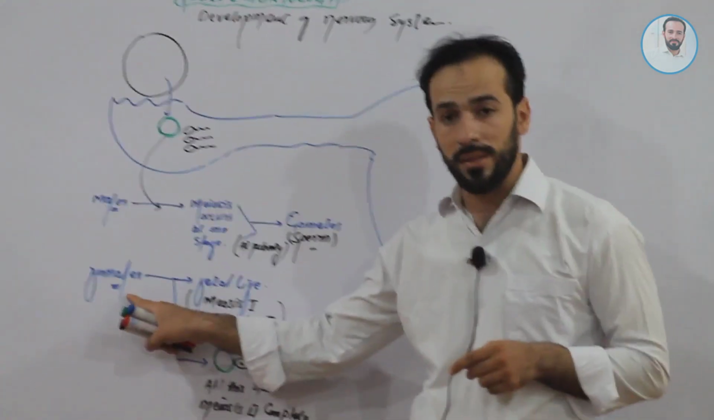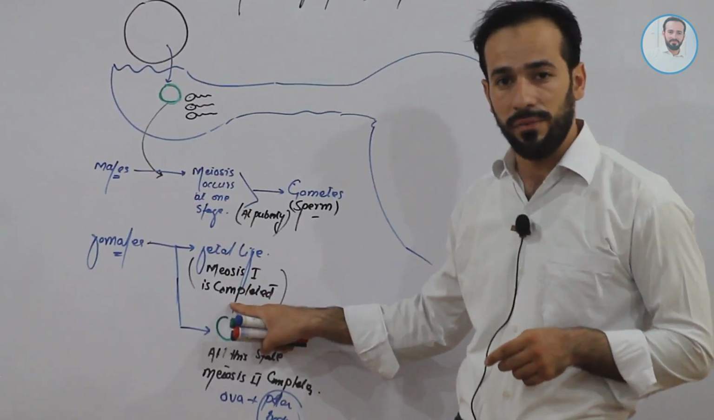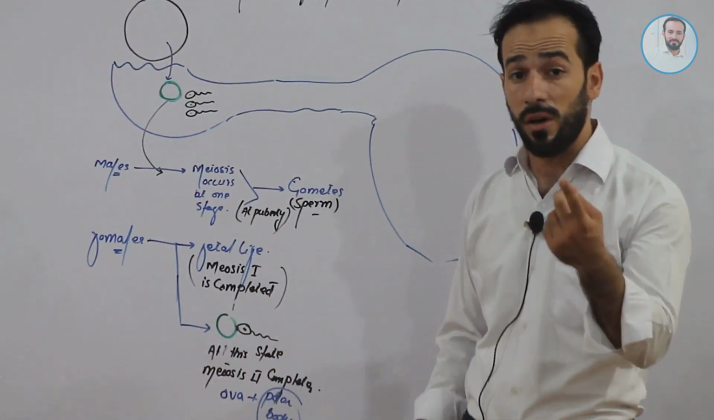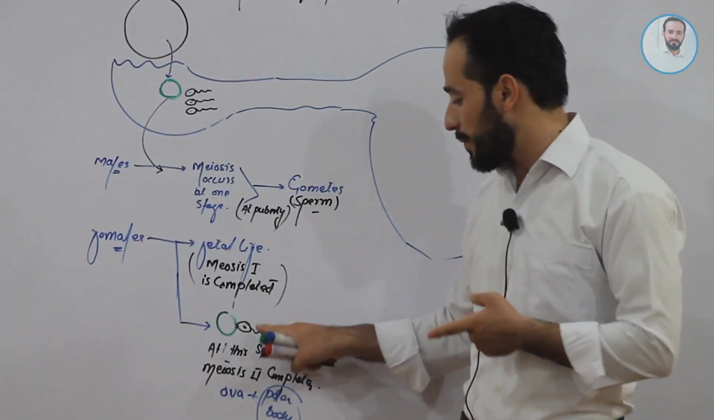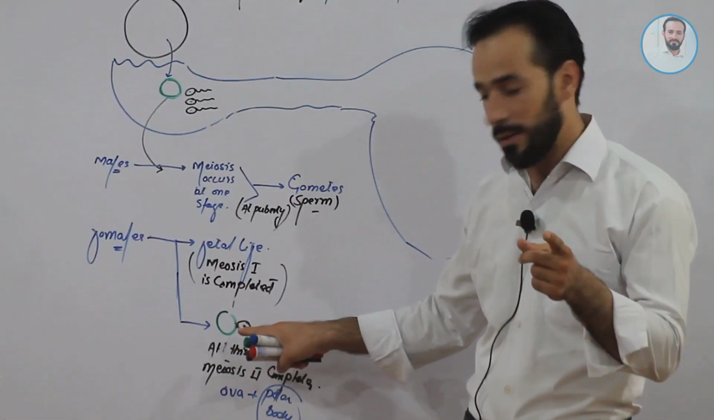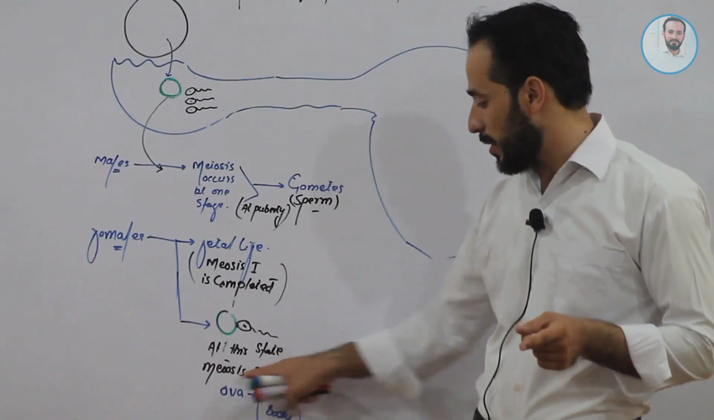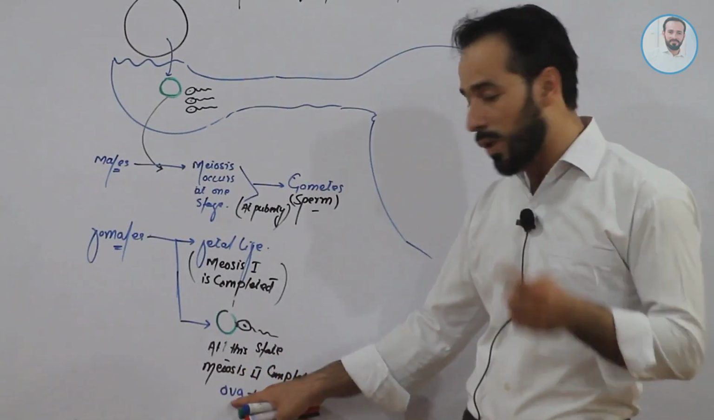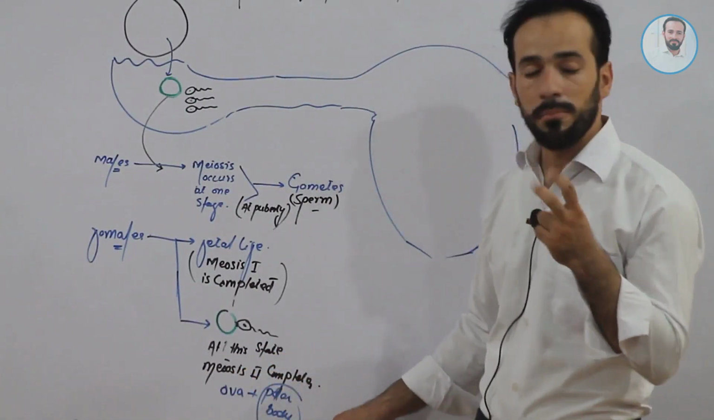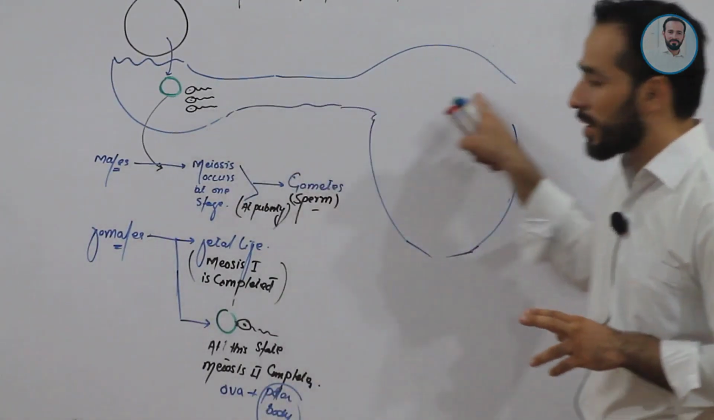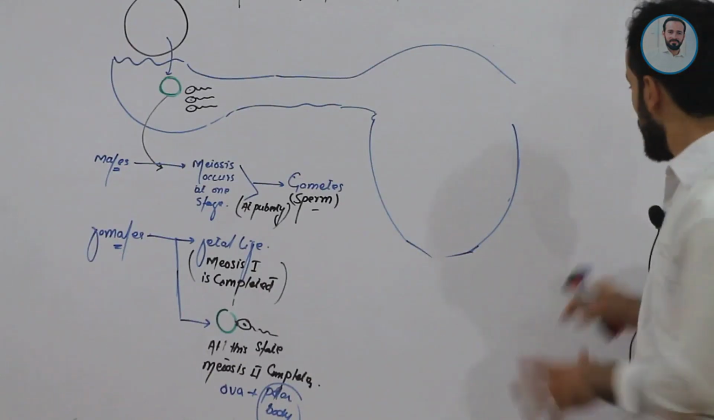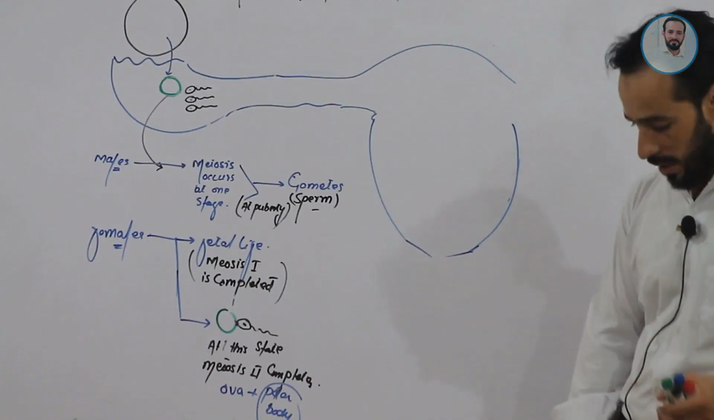But in case of females, meiosis first completes in fetal life and meiosis second completes after the fusion of male and female gametes, after the fusion of sperm with ova, right? So at this stage, meiosis second completes and one ova and polar body is produced. Clear, friends? So this ova remains for the next steps that I am going to discuss right now.